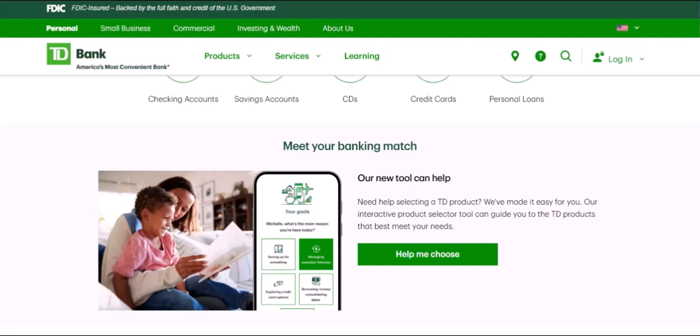Now, a quick but important note. While you can open a basic account without a SIN, you may need one for specific types of accounts. For example, accounts that earn interest, like a high-interest savings account, or registered accounts like a TFSA or RRSP, will require a SIN. The bank needs your SIN to report the interest income to the Canada Revenue Agency. So, if your goal is a simple checking account for everyday banking, you can definitely proceed without a SIN.